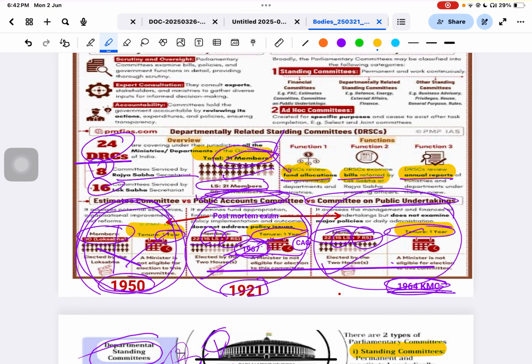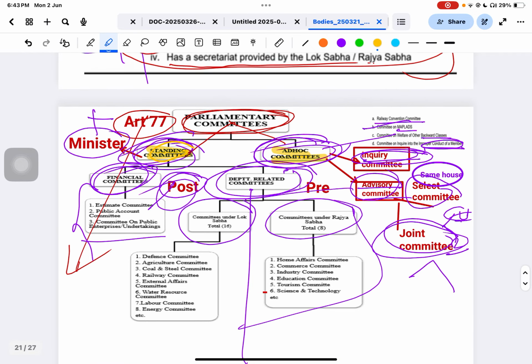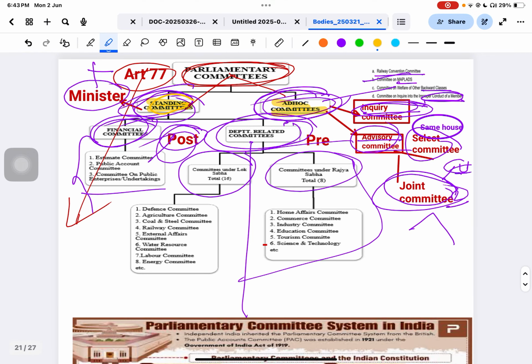What are the functions? The functions are the same: fund allocation, annual reports and all these. Now we will discuss in detail what these department related standing committees are, like defense, agriculture, railway, labor, home minister, industry, education. These are all department related standing committees.